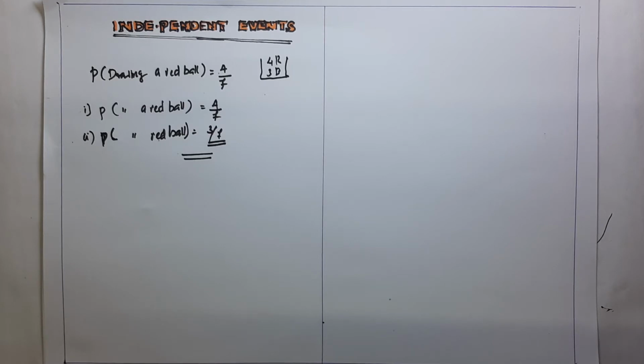Actually, finding independent events directly is very difficult. So here we use a definition. Using that definition, we can confirm whether given events are independent or not.